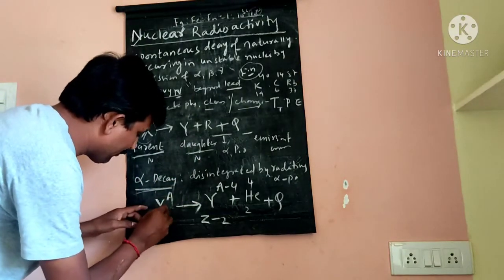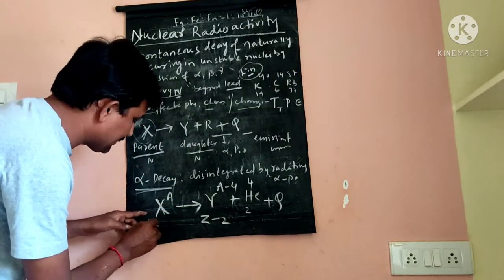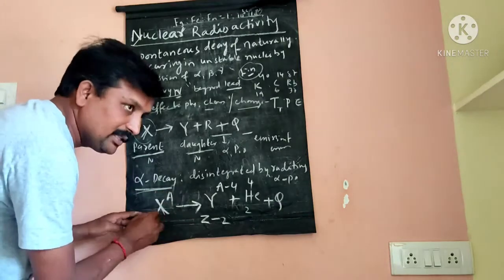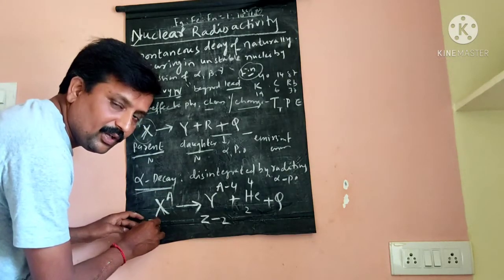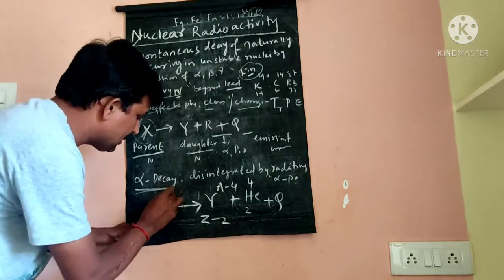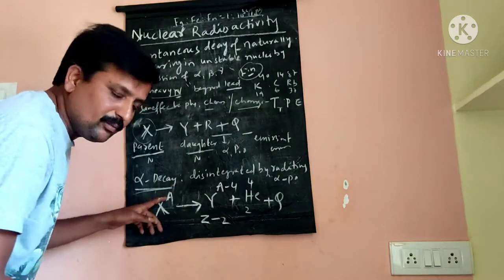In alpha decay, this is the parent nucleus, ZXA. Z is the proton number or atomic number, and A is the atomic mass number.